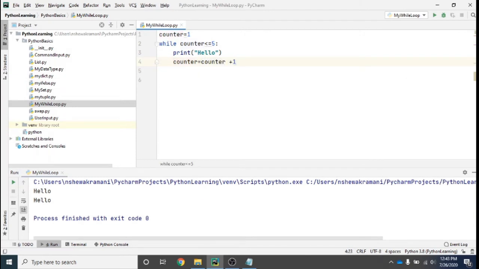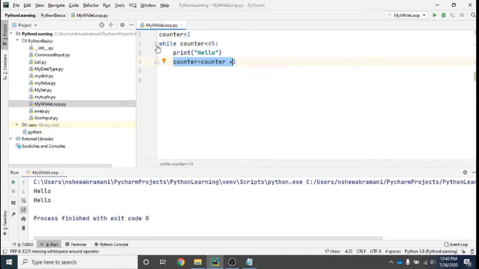Okay, now try to understand this, what will happen when I run this. When the program starts, the counter is 1 here. After that it will check if counter is less than or equal to 5. Yes, my counter is less than 5 because it is 1 right now. It will print this, and after that it will come to this line and increment the counter, so my counter will become 2.